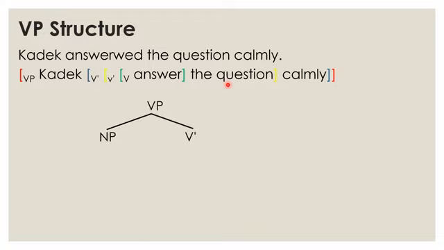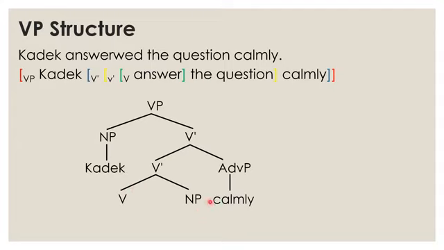This is the diagram. The VP here branches into an NP, and the V bar branches into two elements, V bar and an adverb phrase. The NP specifier here is Kade, and the V bar here branches again into two elements, a V bar and an NP, and then the adverb phrase is just complete. And then you have answer the question. So answer is the head, and the question is the complement of answer.